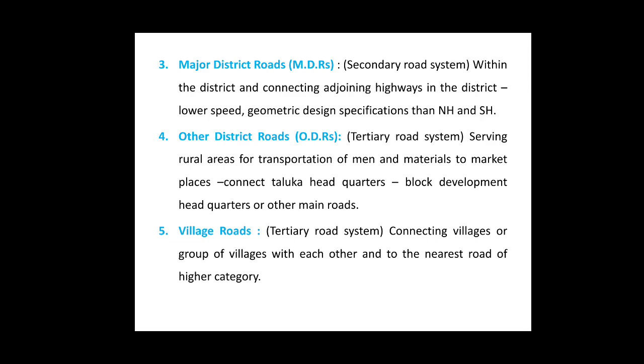Lastly are the village roads. These are the tertiary road systems connecting villages or a group of villages with each other and to the nearest road of the higher category. That might be an other district road, a major district road, or the state highway or a national highway.